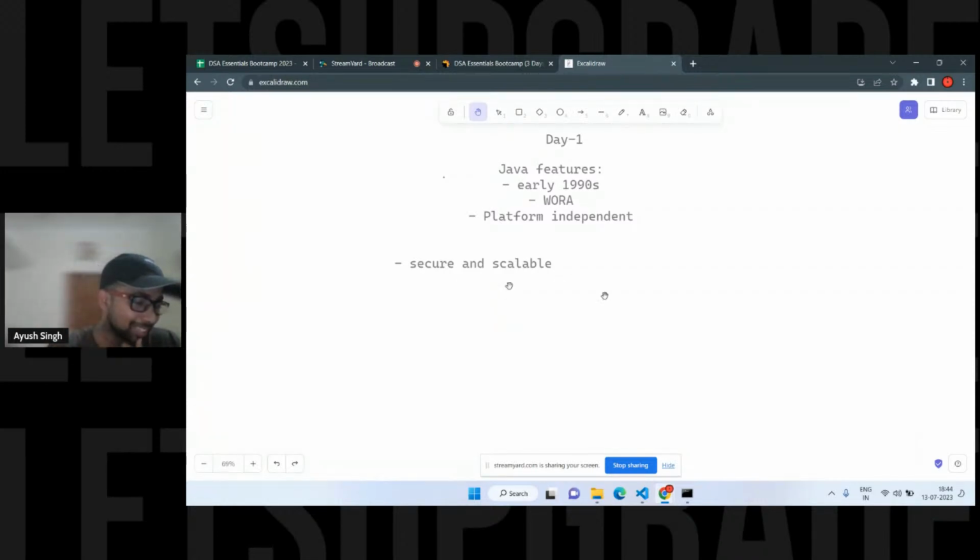Is OOPs necessary for DSA? What I'll say is, if you're in Java or C++, OOPs is necessary. Otherwise, you're not able to solve the medium level questions, because they involve OOPs at a very high level.